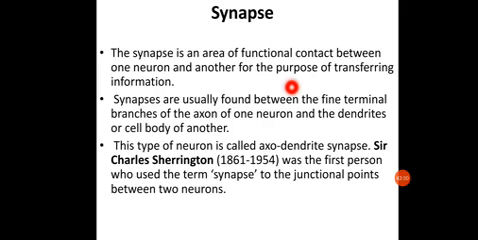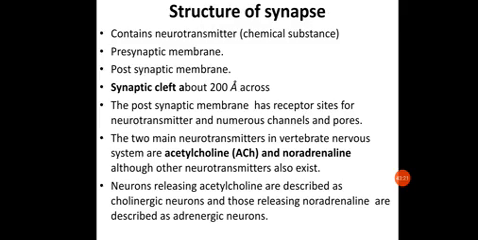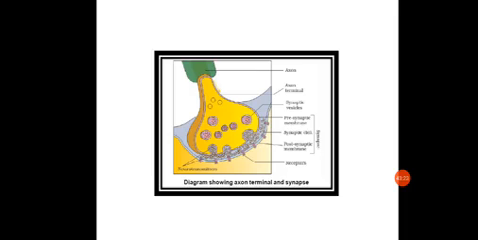They are not connected with each other directly, but have a space between them. Intercellular fluid will be present between them, and it is responsible for transferring the information from one cell to another. Synapses are usually found between the fine terminal branches of the axon of one neuron and the dendrites or the cell body of another.